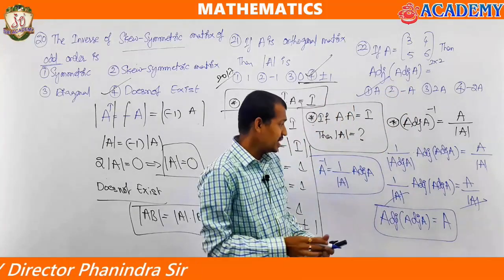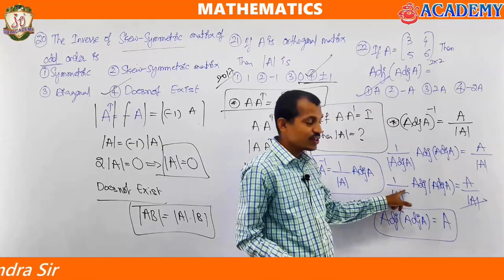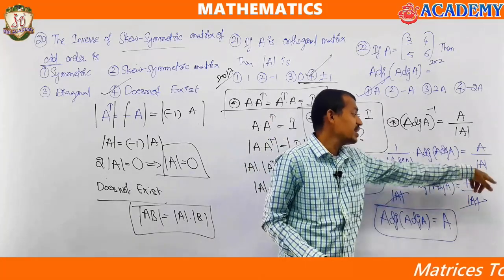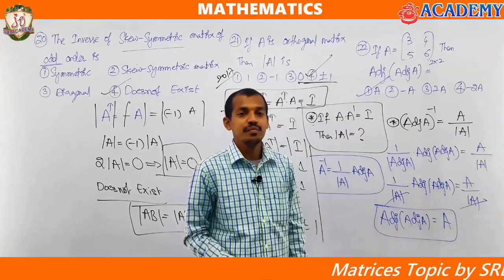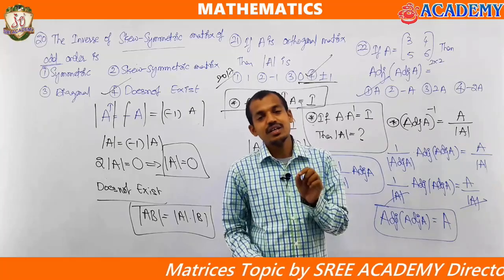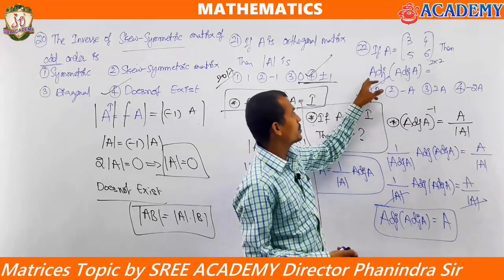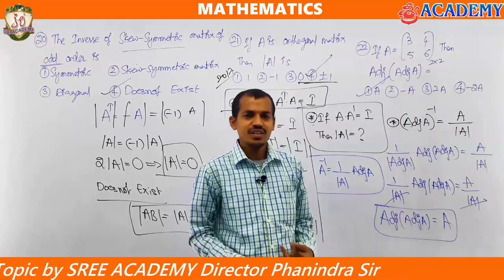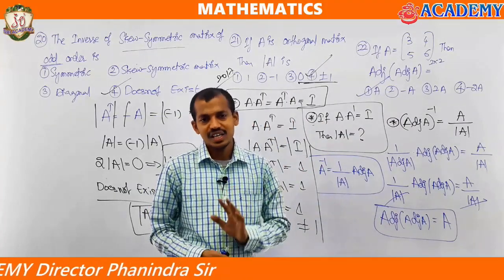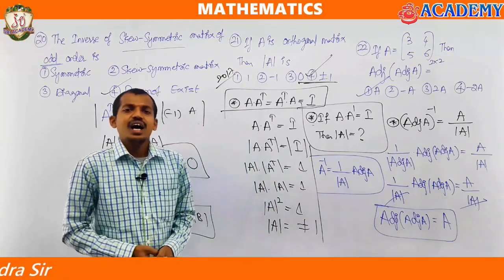For 3 by 3, it is going to be different. For 3 by 3 you will get determinant of A whole square. One determinant cancels, indirectly one more determinant: A into determinant of A. Adjoint of adjoint of A for that is going to be determinant of A into A for a 3 by 3 matrix. By using this, just we said for 3 by 3 you can do. If you want, you can take 3 by 3 also, you will get an answer. Okay. Let's see other problems.